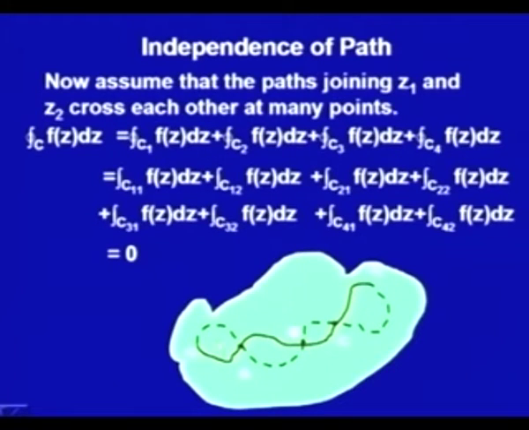If it is independent of path, then in the last lectures we had seen that if the indefinite integral does exist, which we also call the antiderivative, we could write the integral very easily. We do not have to see which path, we do not have to find the function along this path, and we do not have to write the parametric equation of the path. We just have to know the points Z1 and Z2 and the function and its antiderivative, and that way we can write the integral value.